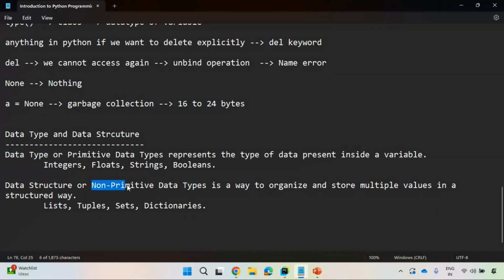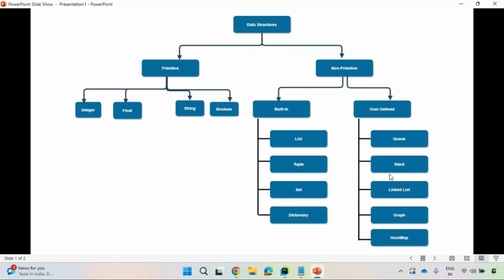Data structure is a non-primitive data type. If you use primitive data types to organize and store some data, it is called a non-primitive data type. So it's a way to organize data, to store multiple values of data. For example, list, tuple, set, dictionaries. These are all non-primitive data types. These are all built-in.